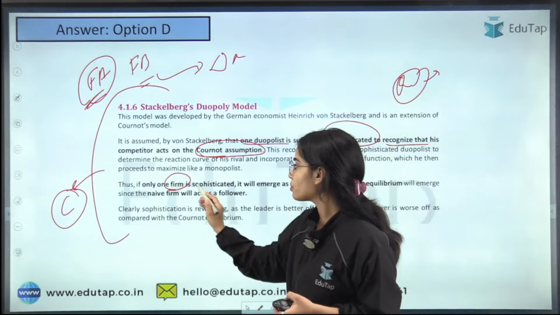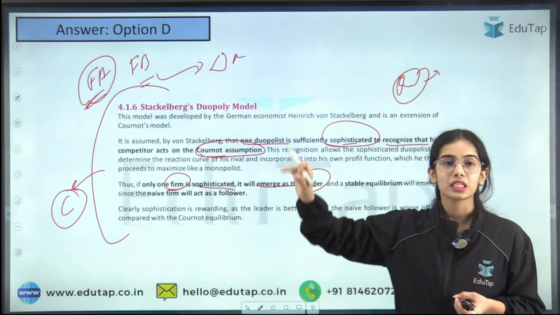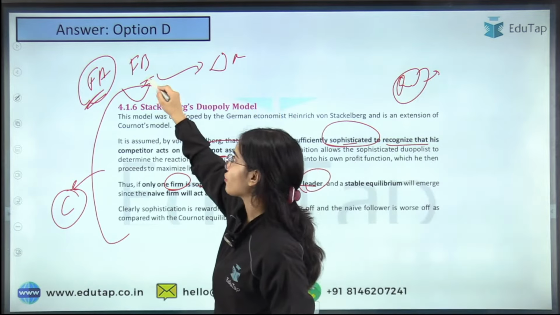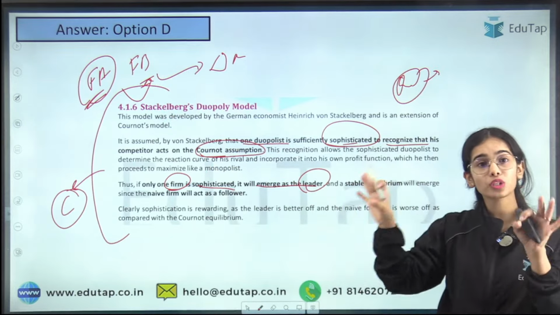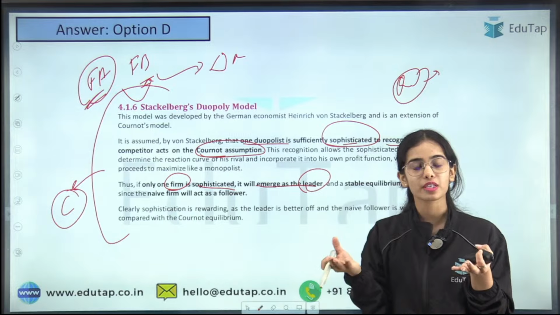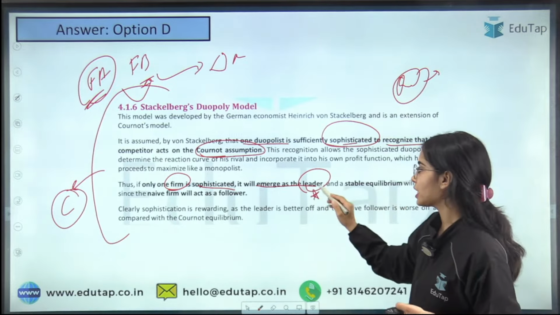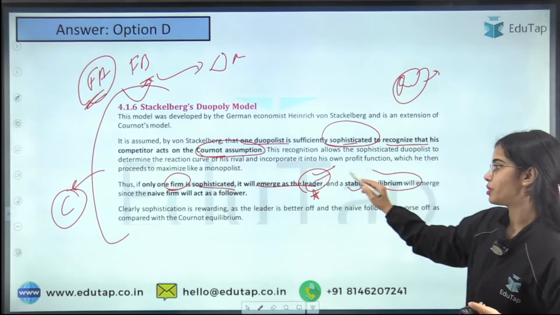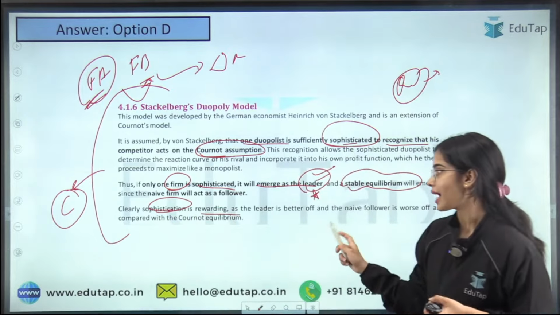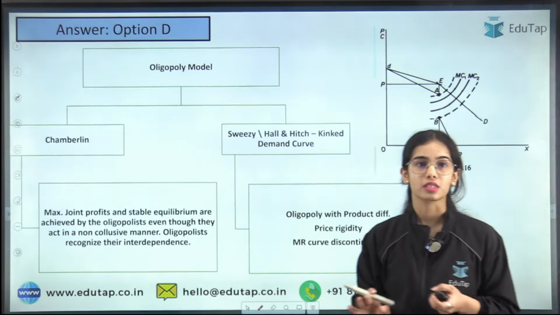Thus, if only one firm is sophisticated, it will emerge as the leader because he will take benefit from the assumption of firm B, okay. If both firms are sophisticated, if both recognize this kind of assumption, they will not reach any equilibrium. But if one firm is sophisticated, it will become the leader and a stable equilibrium will be achieved. So I hope this is clear. Clearly, sophistication is rewarding as the leader is better off and the naive follower is worse off, okay. So this is the idea.